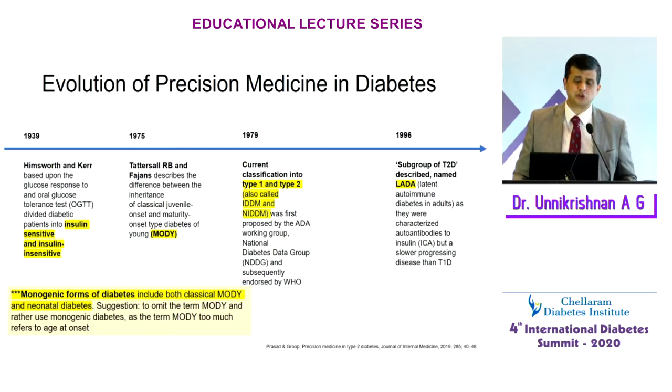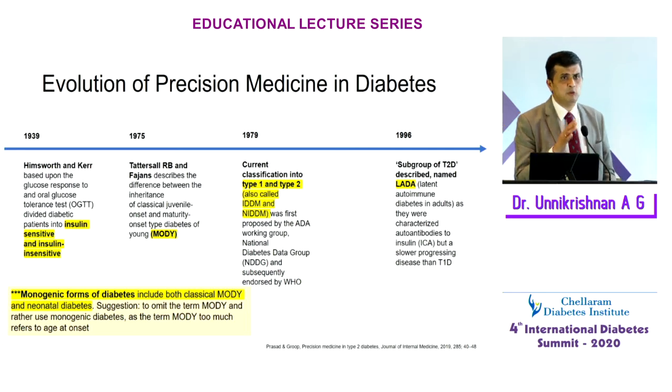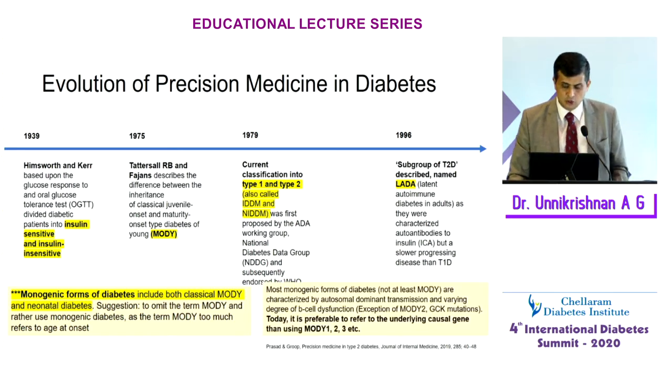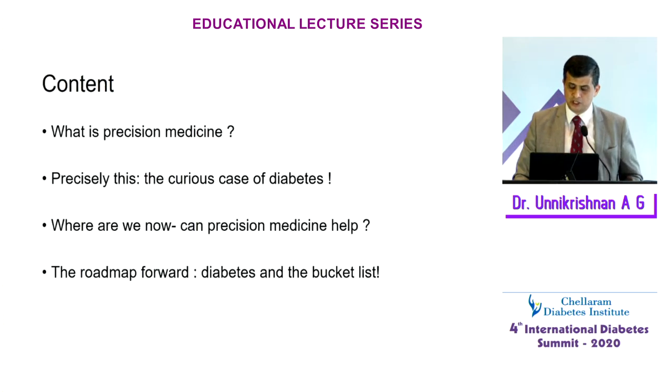Doesn't mean much, but use the term monogenic diabetes, because MODY refers to the age at onset. When we talk about maturity onset diabetes of the young, we are always thinking it could be at a young age, but we know monogenic diabetes can happen at any age. So I think there is a shift from the use of the word MODY to monogenic forms of diabetes. So it's better to use the word monogenic form of diabetes.